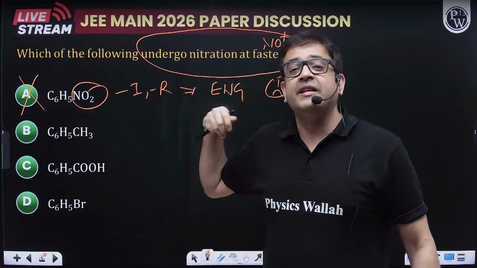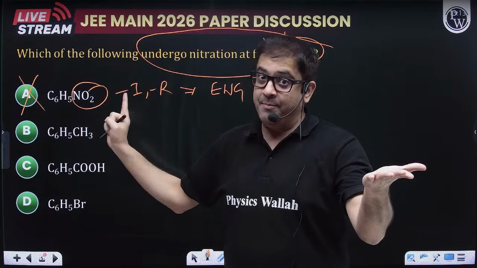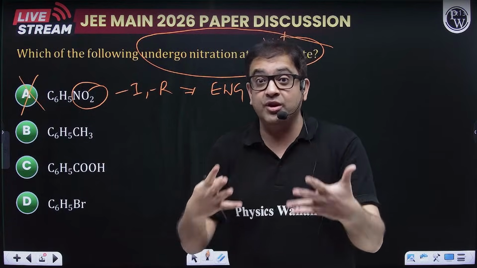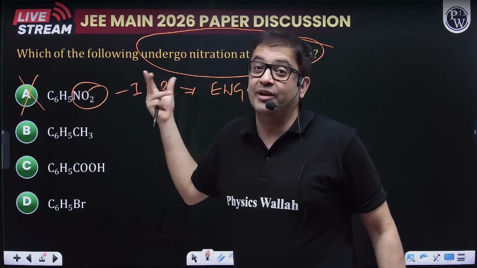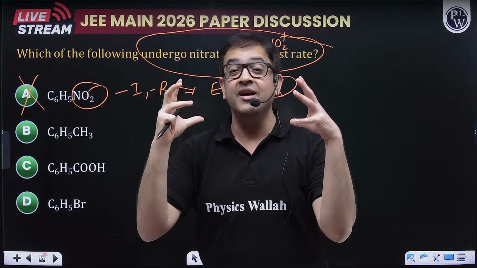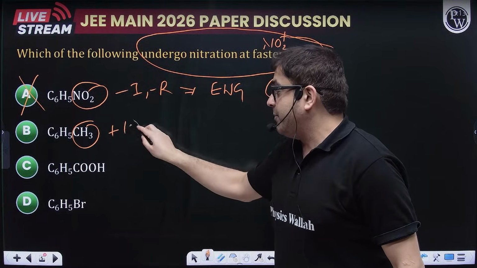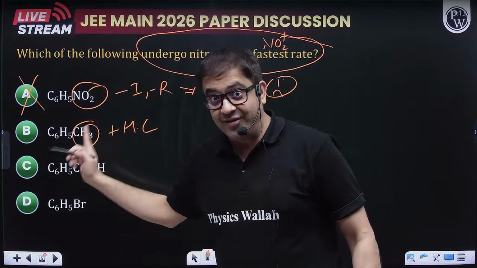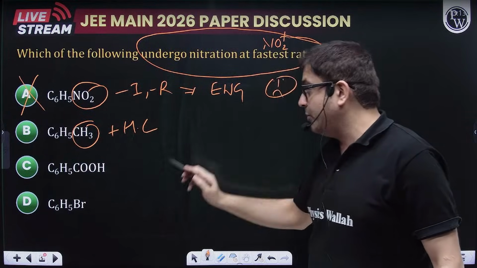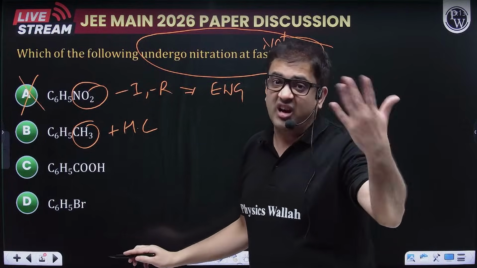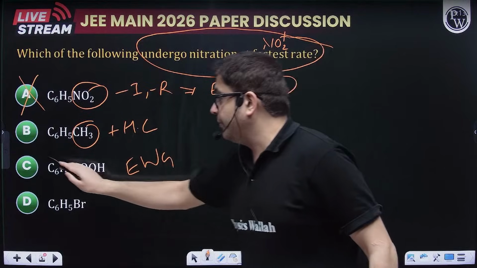Although if the electrophile has no option, then it will substitute at the meta position. But if it has an option of more charge density, it will go to the molecule which has an electron donating group. This CH3 is definitely plus hyperconjugation, so this is good. This is an electron donating group. Ortho para position can be substituted by this NO2 plus. This COOH, again, is an electron withdrawing group, so no.